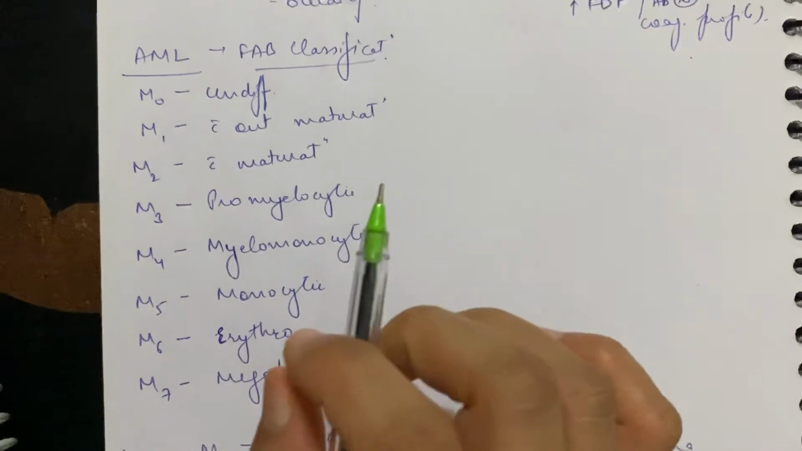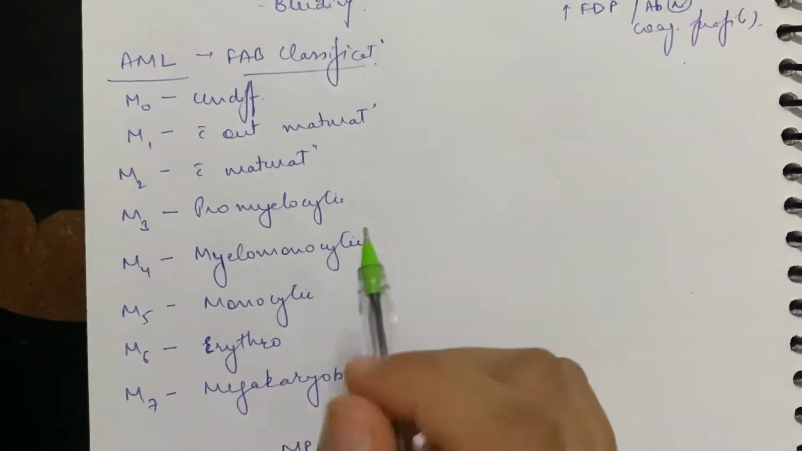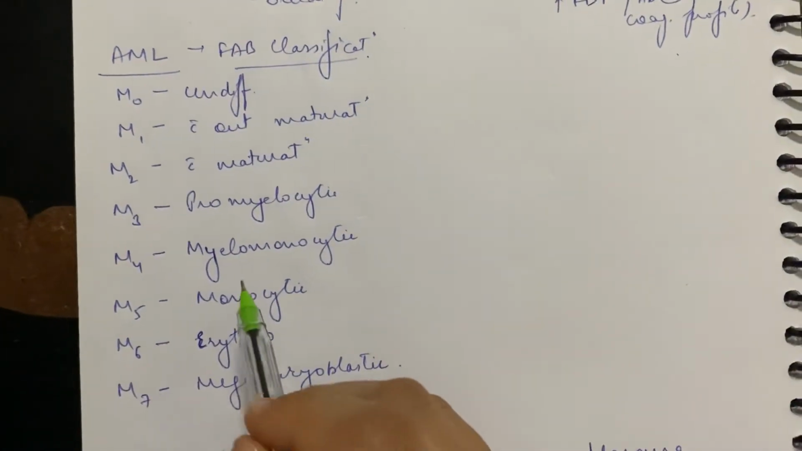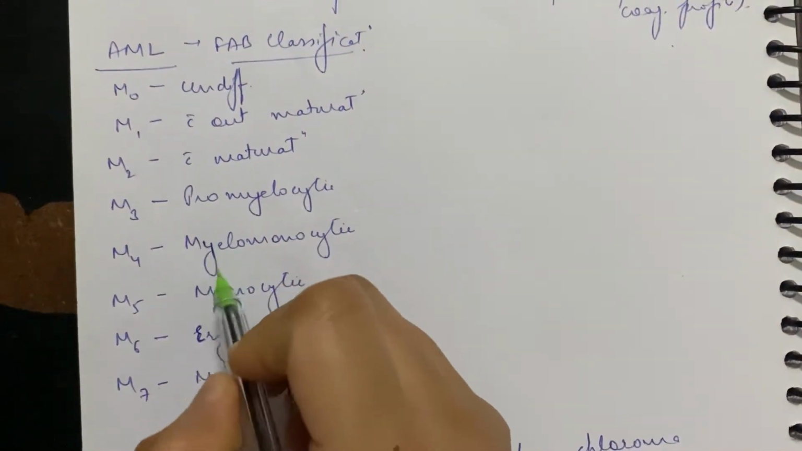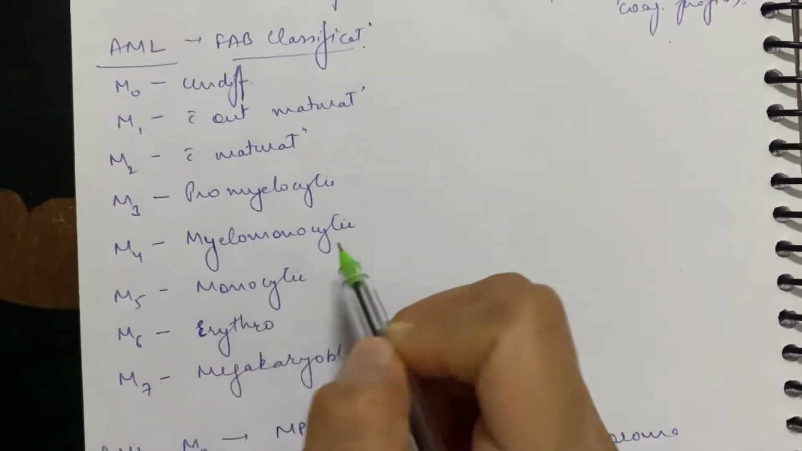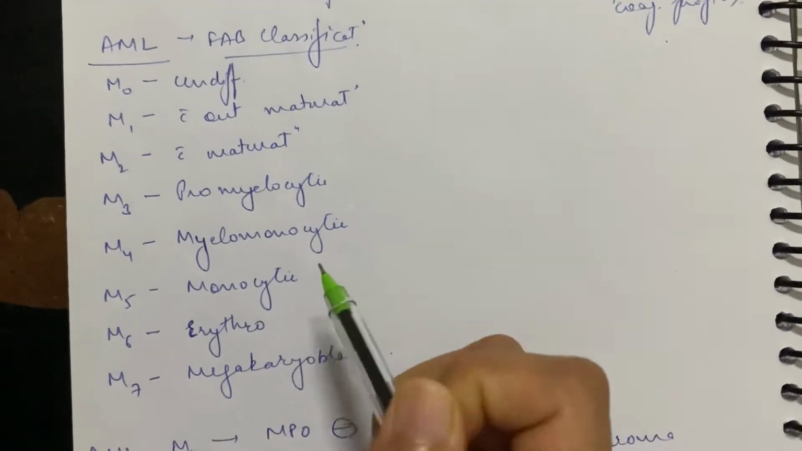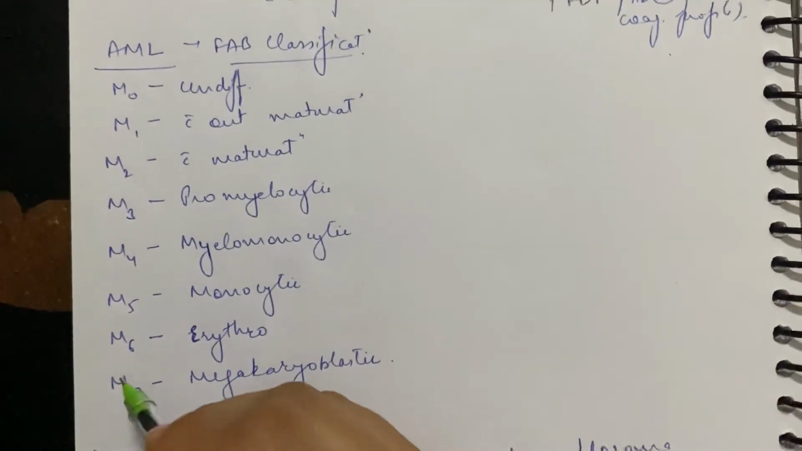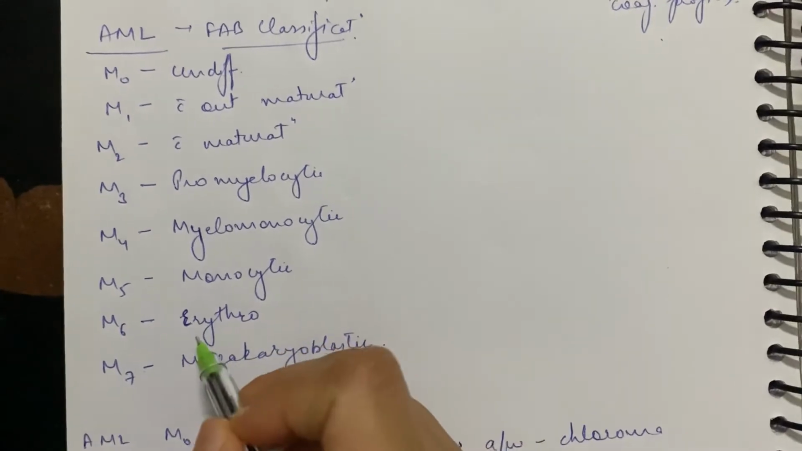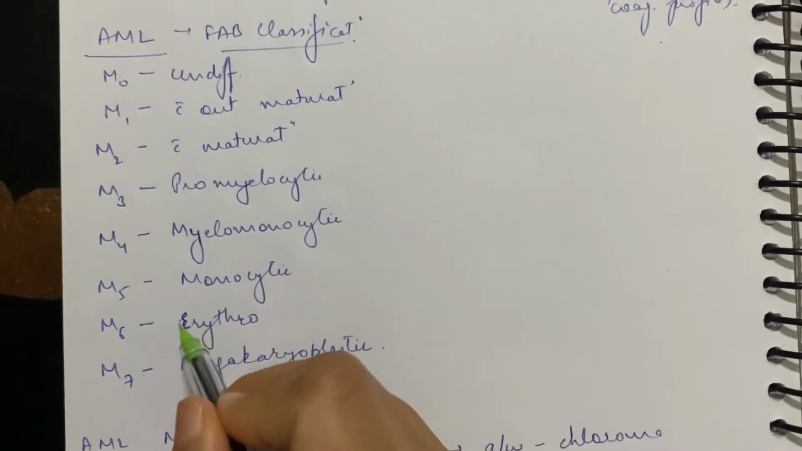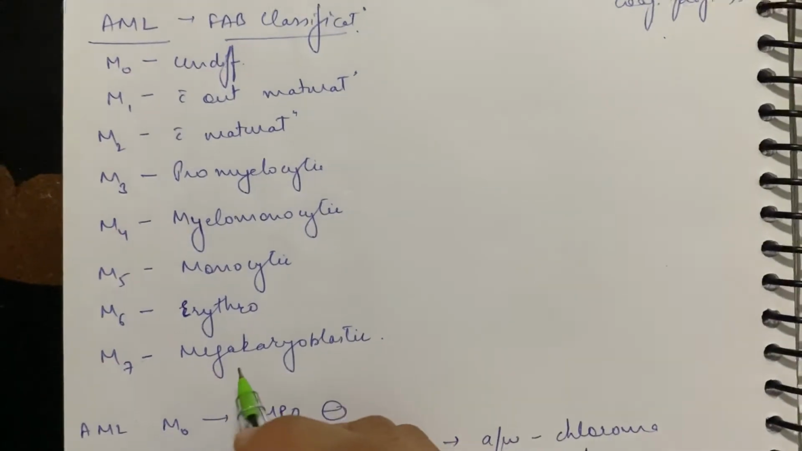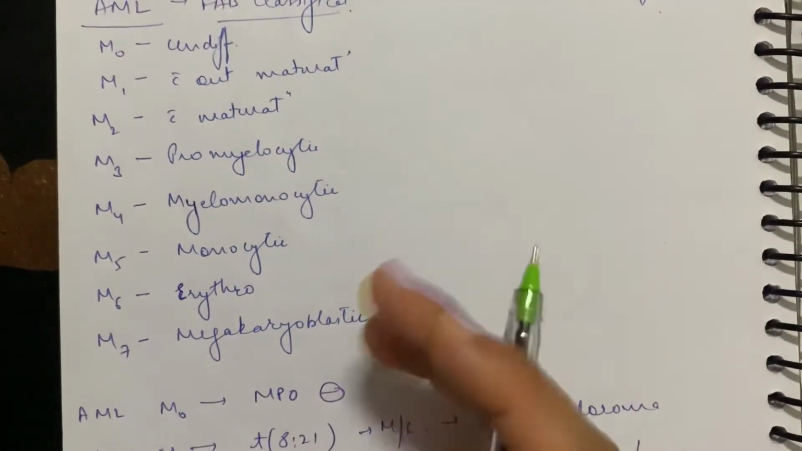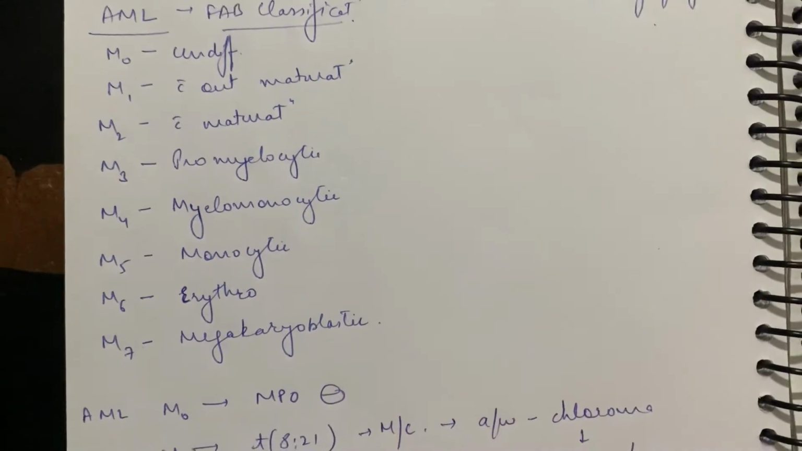M3 is हमारा pro, so remember M3 as pro. M4 हमारा है myelomonocytic, so you can remember M and 4, M4 myelomonocytic. M5 monocytic, ठीक है. M6 का erythro है, so E को you can make it as 6, है ना, so you can remember 6 is erythro. And 7 is last, हमारा मेगाकार्योब्लास्टिक है, so 7 last is mega.